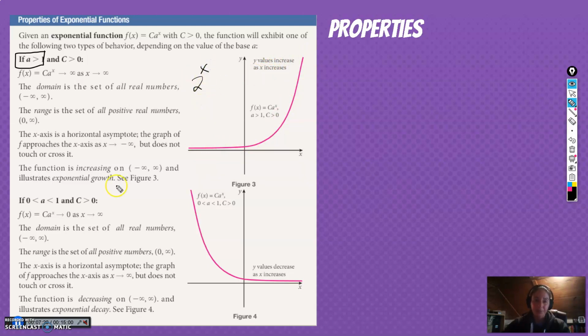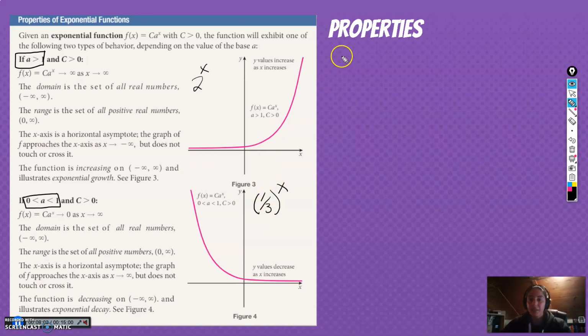Big numbers get bigger. Now, if a is between 0 and 1, exponentials make small numbers smaller. So we start up and we go down. As we go backwards, we go up. This is something like 1/3 to the x. Over time, as you keep cutting, you'll get small. This one is doubling, so you get big. So you're either doubling, tripling, quadrupling, or you're cutting, and getting really small. So exponentials, small numbers get smaller, big numbers get bigger.